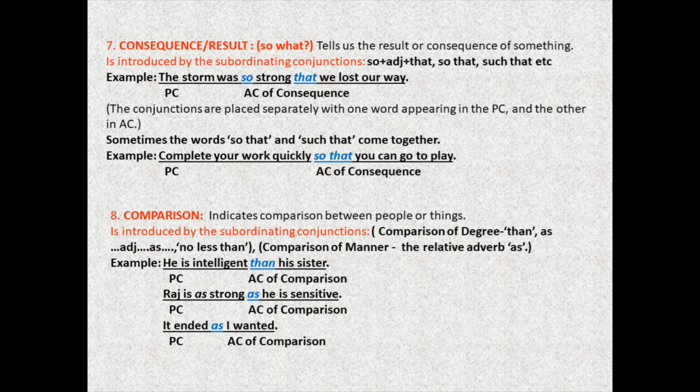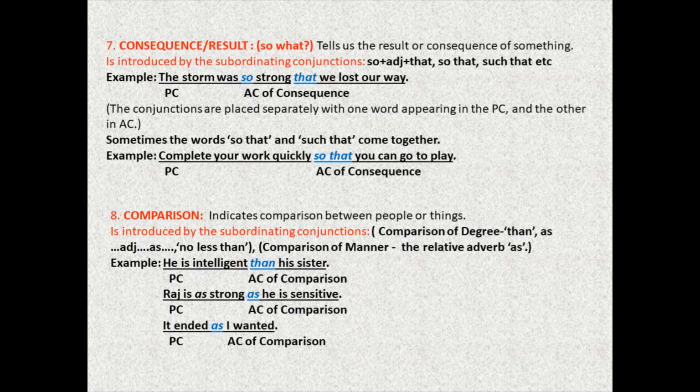Raj is as strong is your main clause or the principal clause, and we had seen that when we are using so, adjective, that, in the same way when we use as, adjective, as, we will have one part of the subordinating conjunction in the main clause and then the adjective in between, and the other part of the subordinating conjunction will be connected to the subordinate clause or the adverb clause of whatever comparison or consequence, right? So that is the structure.